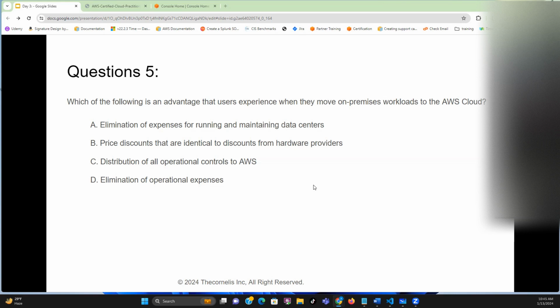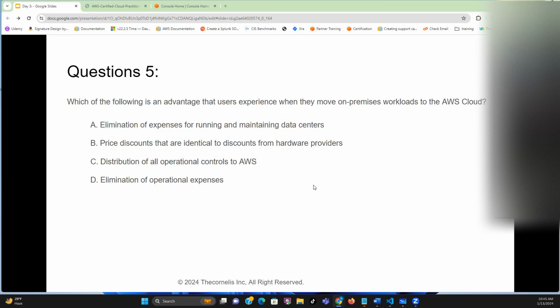Because when you are using the cloud, though your services are now with AWS, we are going to be discussing what is called shared responsibility. It is your responsibility and AWS's responsibility to ensure the security of the cloud, and you are not shifting all that security to AWS. In fact, the operational controls lie with the customers.